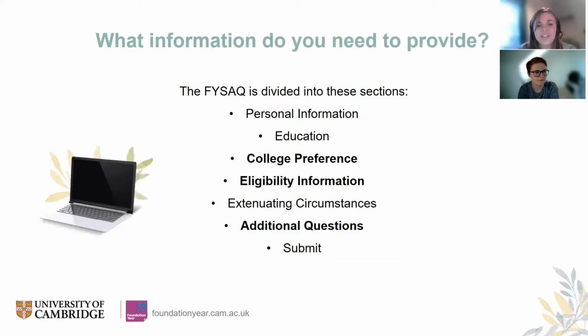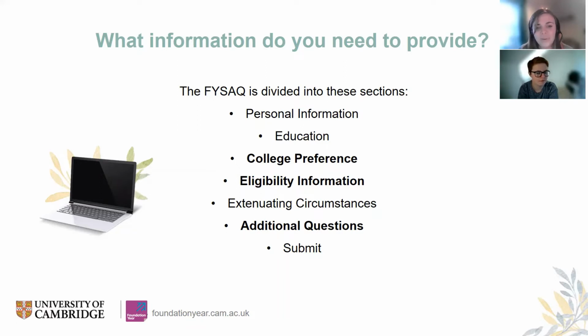So what information do you need to provide within the FYSAC? The FYSAC is technically divided into 7 different sections. You can see these on the screen right now. These are personal information, education, college preference, eligibility information, extenuating circumstances, and additional questions. And we also have the submit section, which you wouldn't believe, but sometimes people don't necessarily remember to click the submit button, and we don't get your application until you click that submit button.